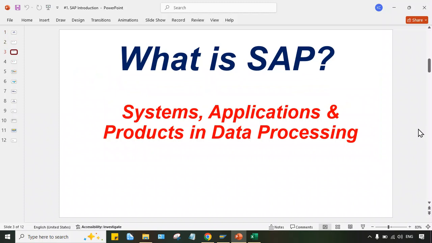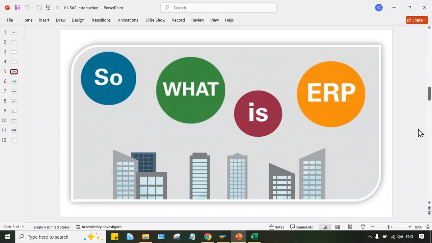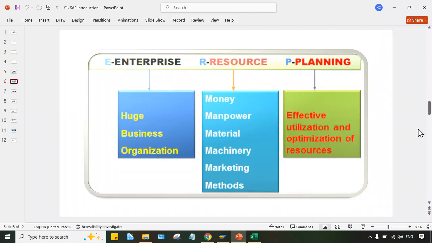So here the question is still remain: what is SAP? So look at here. Here is the answer. It's an ERP. Okay. So again, the another question. So what is ERP then? Right. So here now look at here, guys. So the answer is hidden in the full form of this ERP. ERP stands for Enterprise Resource Planning. Enterprise means what? Business organization. An organization is called enterprise.